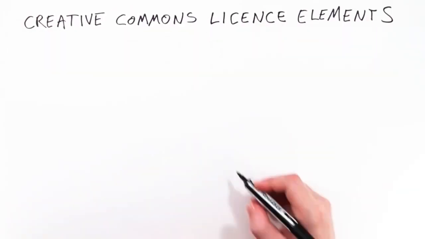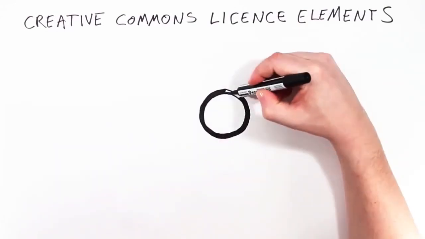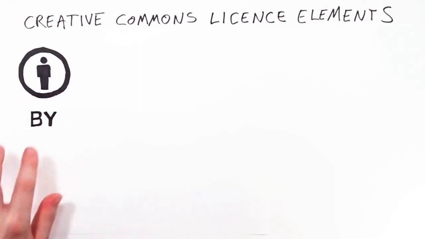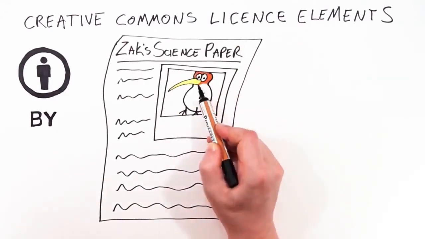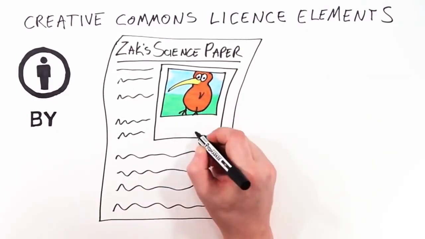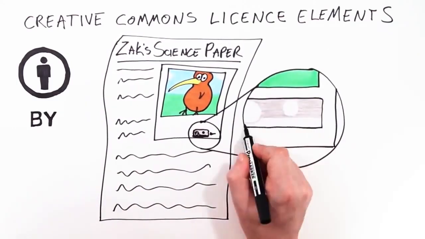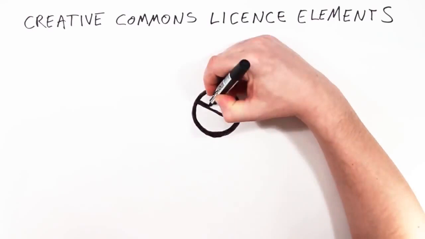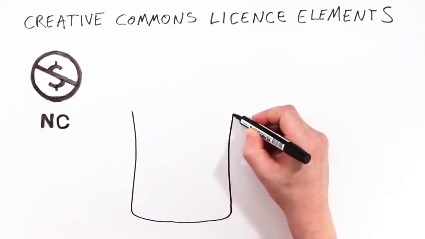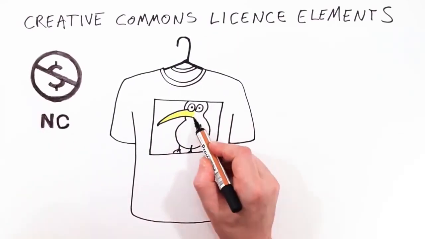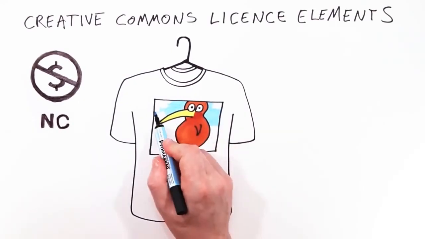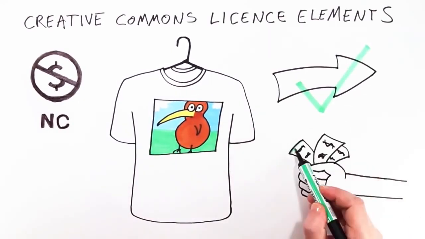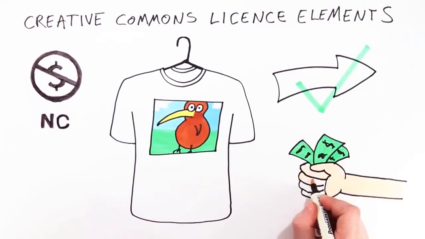Creative Commons licenses are made up of license elements. You can think of them as rules, and each have their own special symbol. This is attribution. It means that Zach must acknowledge Kiri when he publishes his science project containing her photo. This is non-commercial. It means no one else but Kiri is permitted to make money from CC Kiwi. Tim wants to print the photo onto T-shirts and distribute them to friends. He can do this, but he must not sell them.